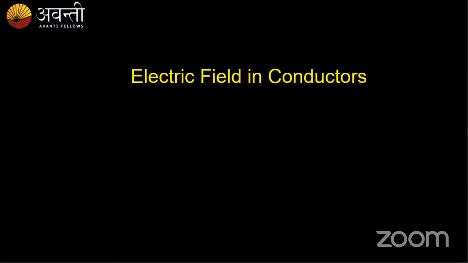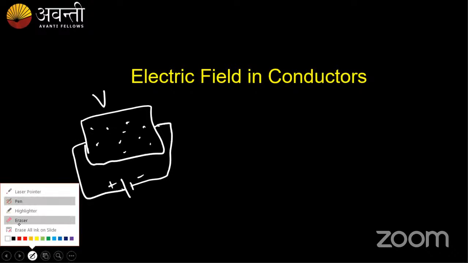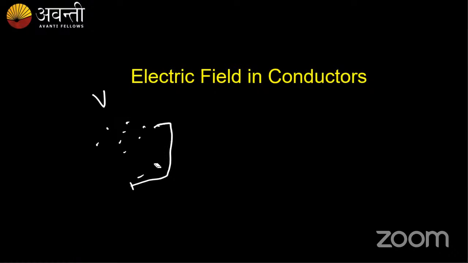So as we discussed about the electric field, what was happening in case of electric field? If we have a conductor and this conductor has n number of electrons, when I connect a potential to this, what does this potential do? This potential difference which is applied creates an electric field inside this conductor, which makes the charges move. We'll study in detail how this happens.